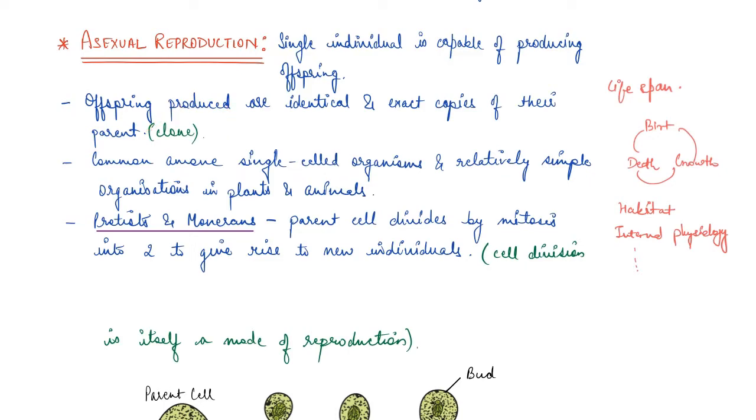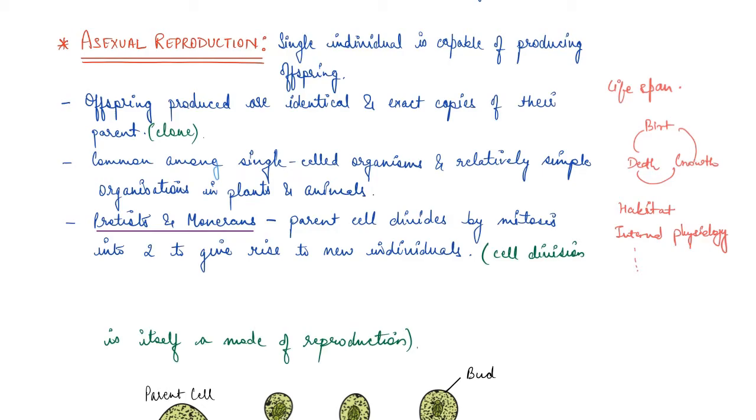Okay, and some common amongst these are single-celled organisms and relatively simple organizations in plants and animals. So this is common among either single-celled organisms or in plants and animals with relatively simple organization.